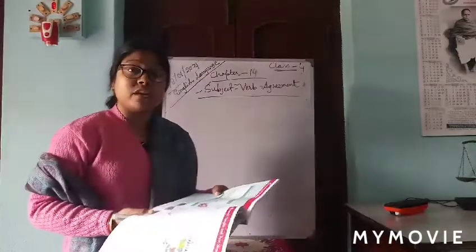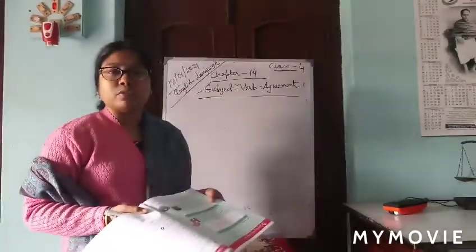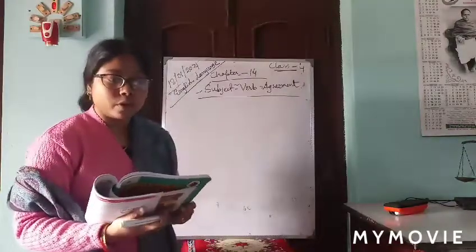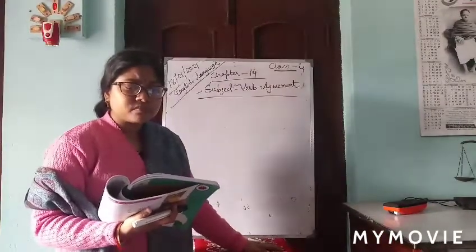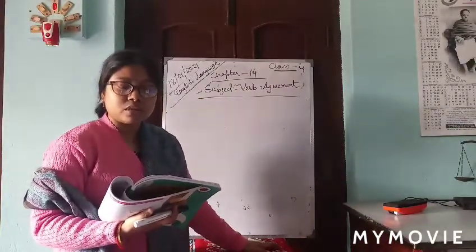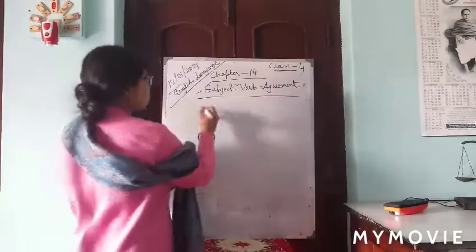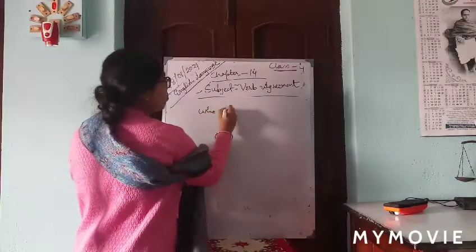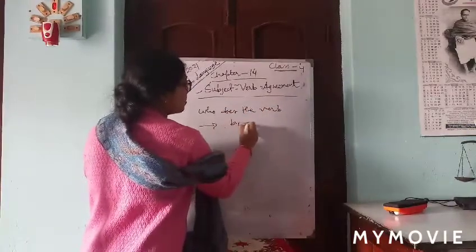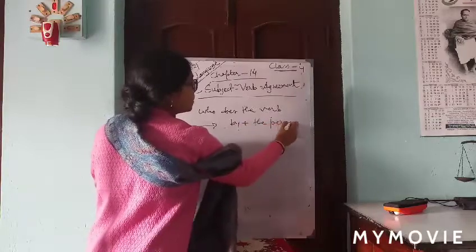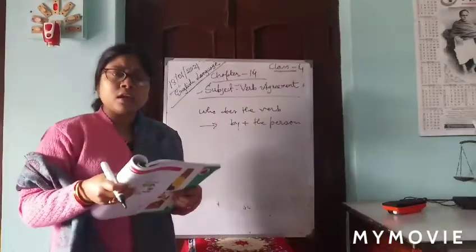We use the passive when we are more interested in the verb than in the person doing the verb. Clear? If we want to say who does the verb, then we use by plus the person. If we ask who does the verb, we can answer with by plus the person given. Clear? I am giving an example.